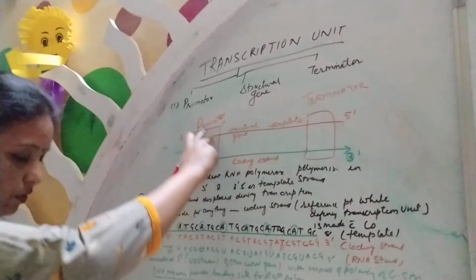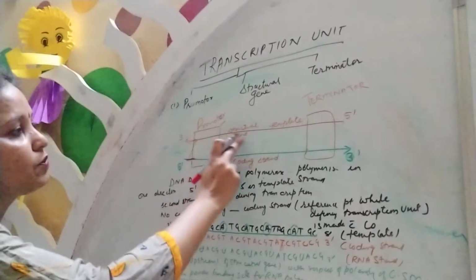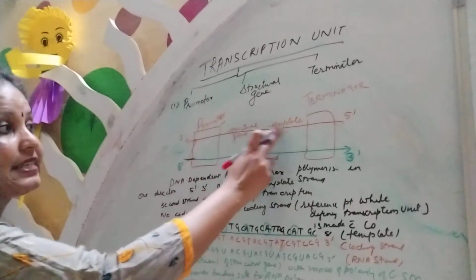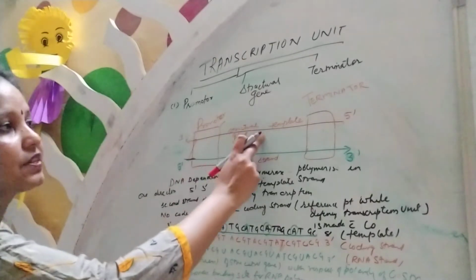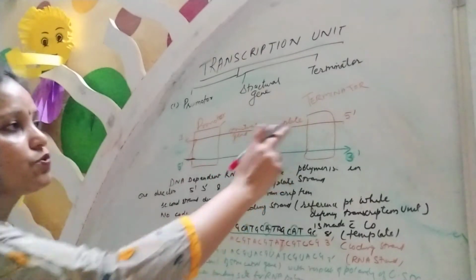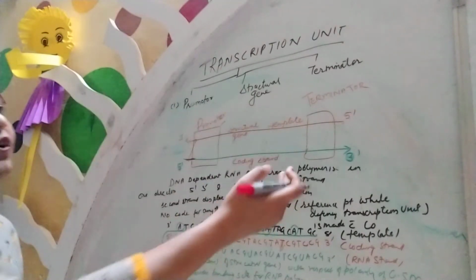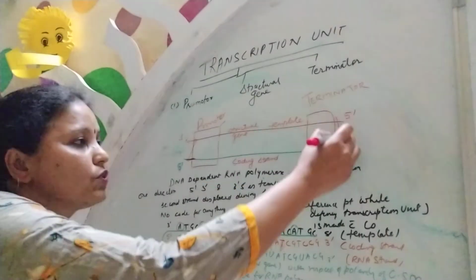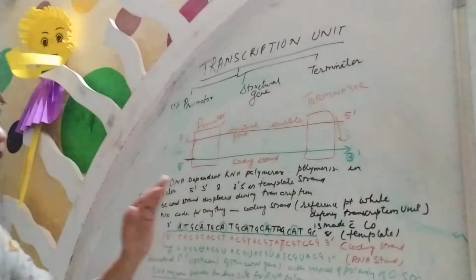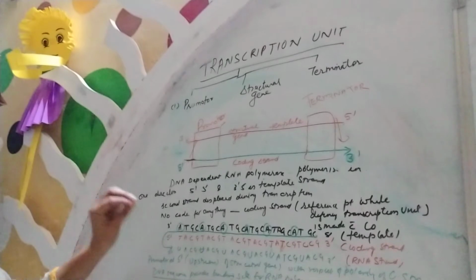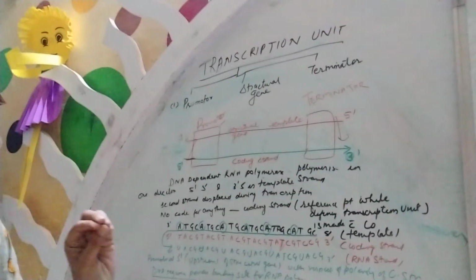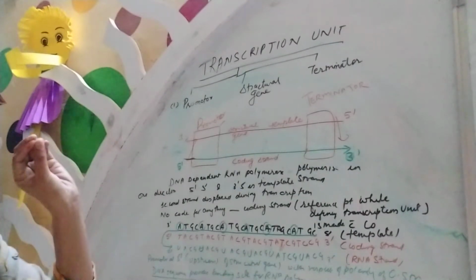This promoter leads to the copying of this template DNA, which forms a structural gene, and after that, when it reaches the termination point, it will move to the downstream. So the function of the coding strand is just to promote and terminate the transfer of genetic information of DNA into the messenger RNA.